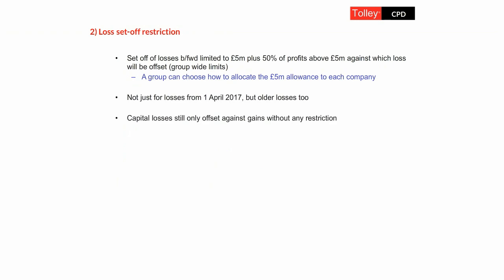It's also worth noting that these new rules don't apply to capital losses. None of these new rules apply to capital losses. If a company makes a capital loss, that can still only be offset against capital gains, although there is no restriction. There's no £5 million cap on the amount of capital losses that can be offset against chargeable or capital gains.